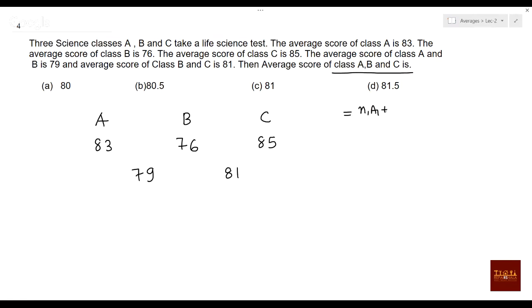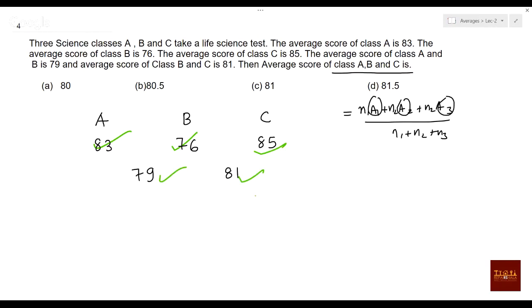It is N1 A1 plus N2 A2 plus N3 A3 divided by N1 plus N2 plus N3. I'm not telling you to follow the formula. What things should you know? You should know the averages A1, A2, A3, and N1, N2, N3. Here we know the averages, but we don't know the weightage. This is also an average part, this also, this also.